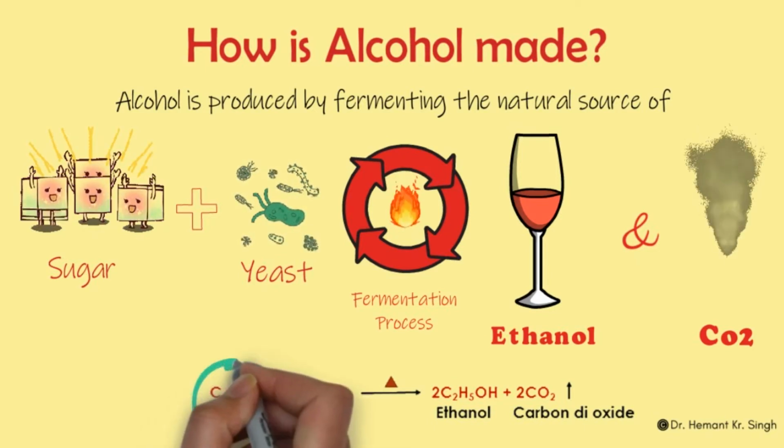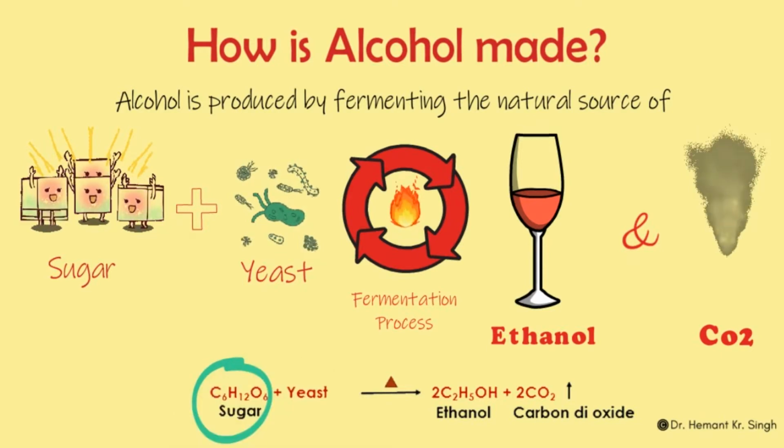On the left hand side, we can see sugar, which is denoted as C6H12O6, that is 6 carbons, 12 hydrogens and 6 oxygen. All these combine together to make a compound called sugar.